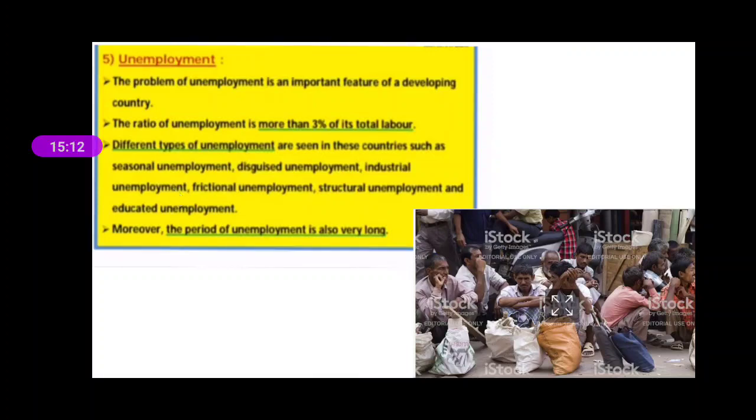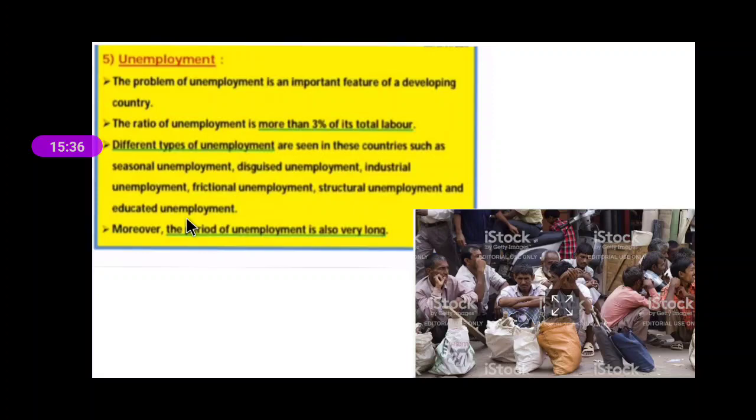In that situation, they will leave the laborers without work. They will not get work for the remaining period, which is known as industrial unemployment. We also have frictional unemployment, and we also have educated unemployment.